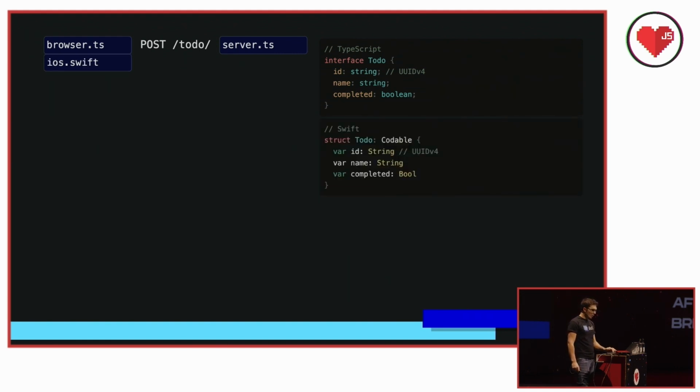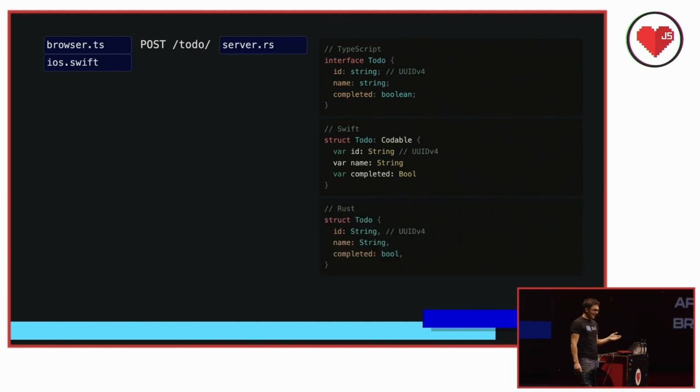But what happens if our mobile team wants to write the iOS app in Swift? They'll have to duplicate the routing code and the to-do definition, including the docs. And it's bad enough with simple types like strings and booleans, but it's really painful with more complex types like big ints or dates. So for many of you, this is the natural evolution of your product. You start on the web, and you quickly need to support more clients and more platforms.